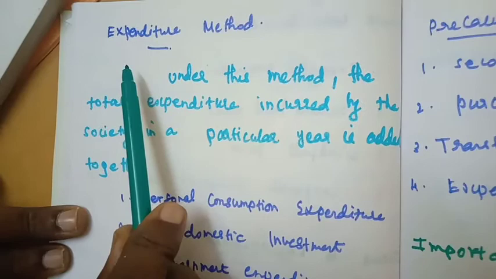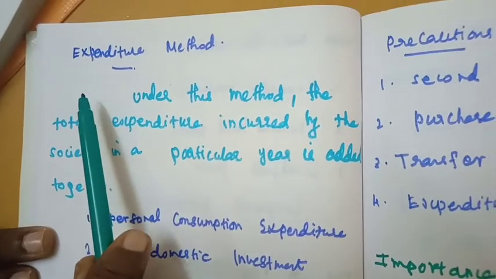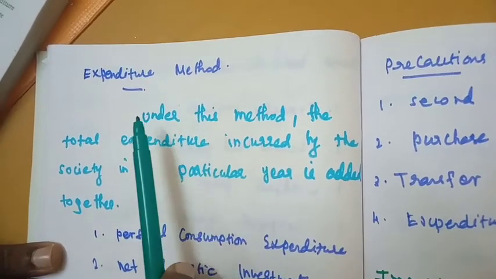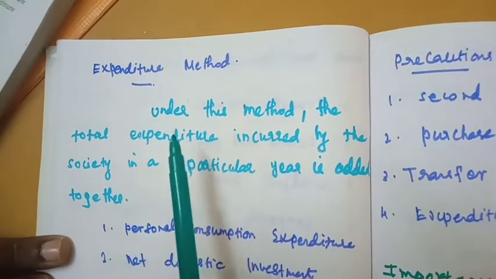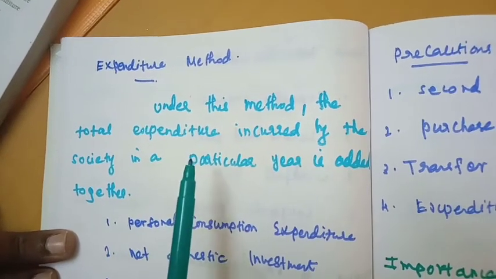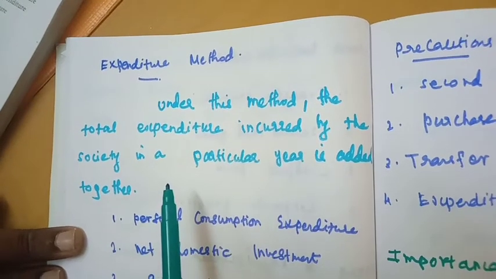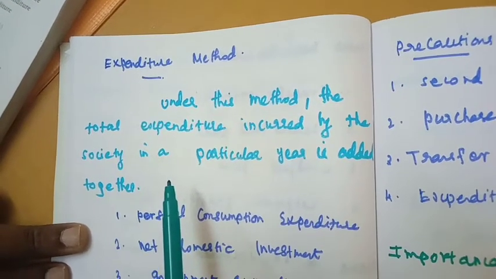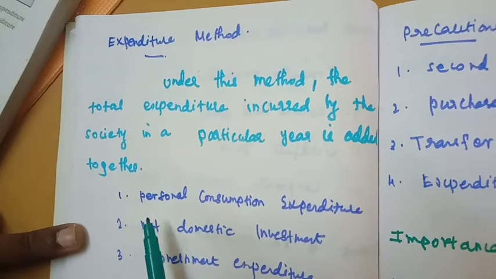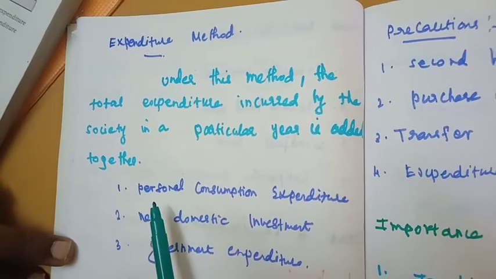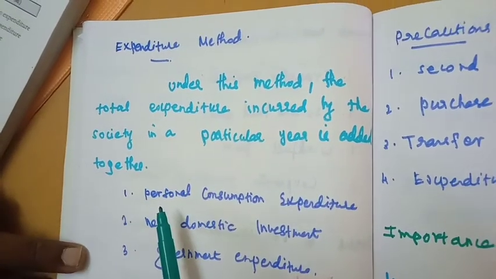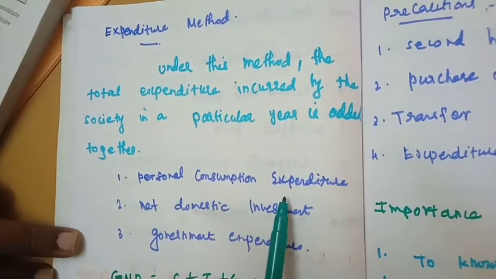Next we will move to the expenditure method, the last method for calculating national income. Expenditure method means all the expenditure incurred by the society in a particular year in a particular country. Expenditure is divided into three headings. One is personal consumption expenditure.